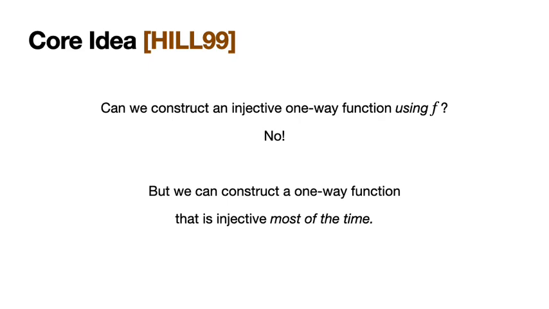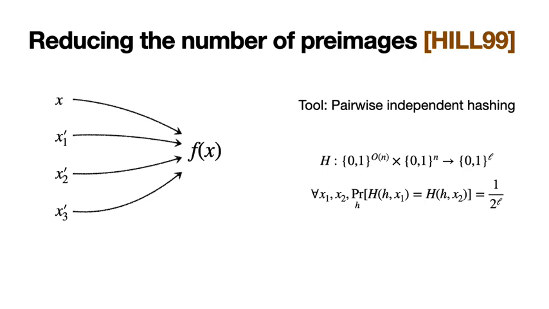And this brings us to the core idea from the seminal paper that shows this construction, which is, can we construct an injective one-way function using any arbitrary one-way function? And the answer here is no. But we can construct a one-way function that is injective most of the time. What we want to do to achieve this step is reduce the number of preimages so that most of the time f(x) just has a single preimage.